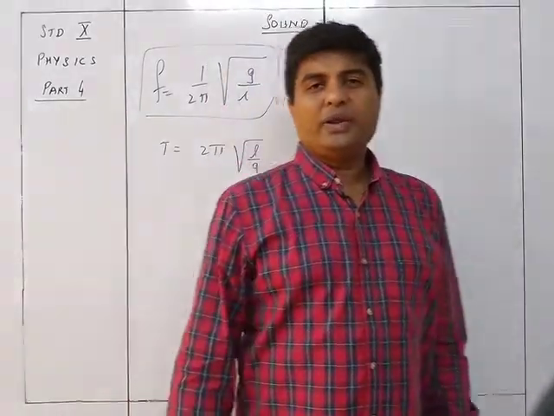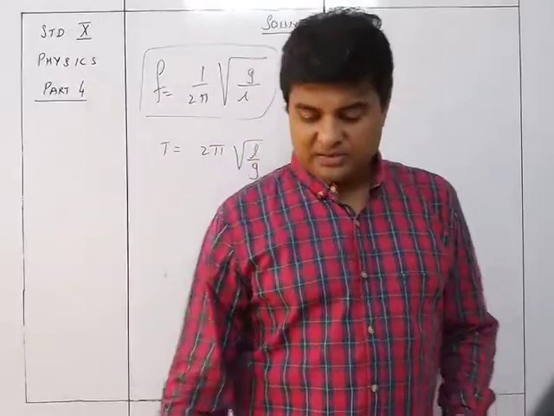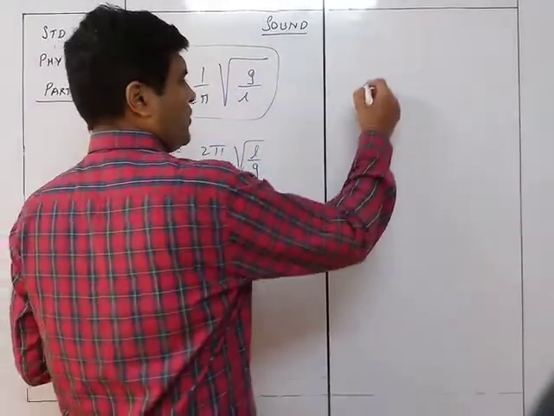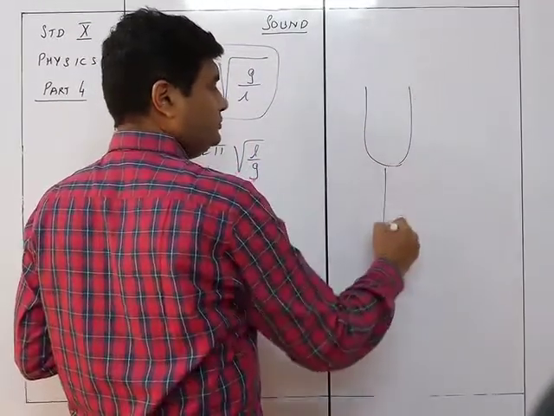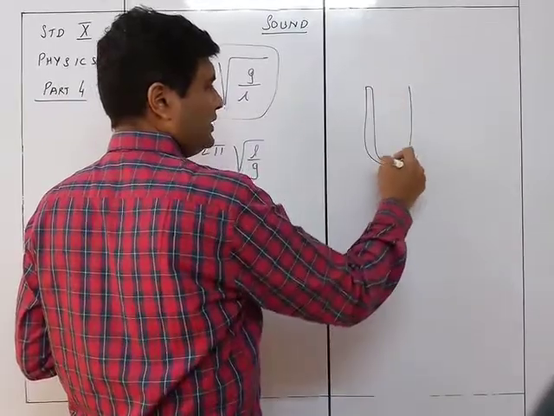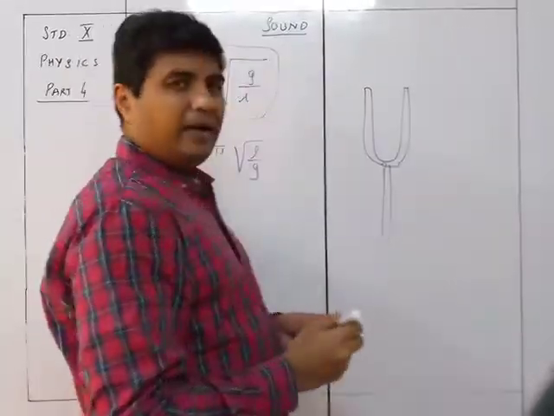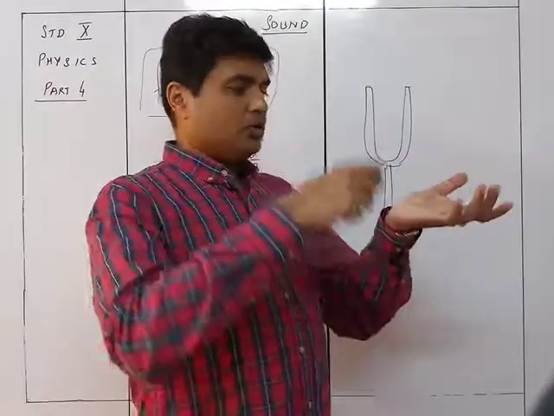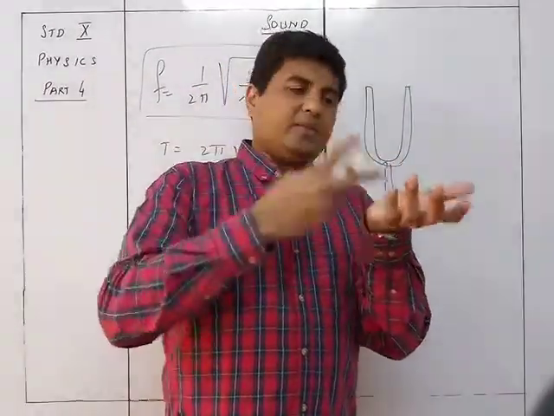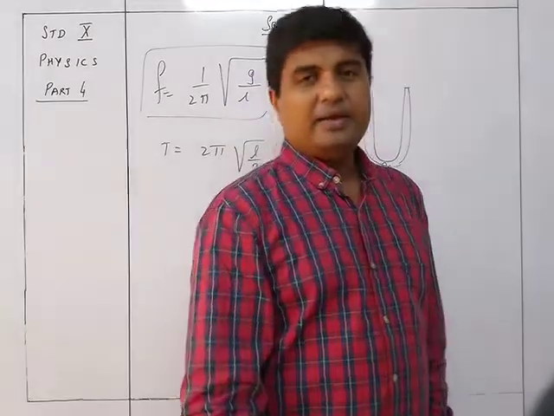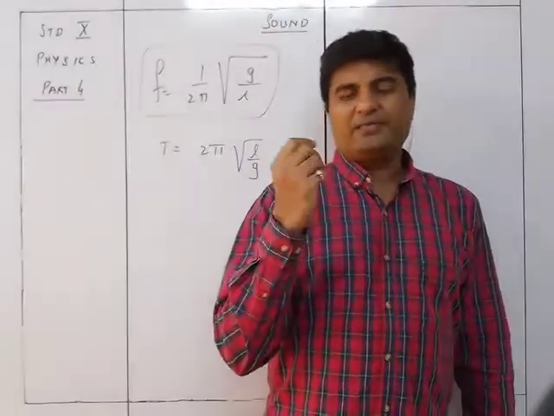So we know the tuning fork, it's something like this, like this, a thin steel prong. We hold it and strike it like this, on the V part, then it will start vibrating and it is going to produce a particular kind of sound.